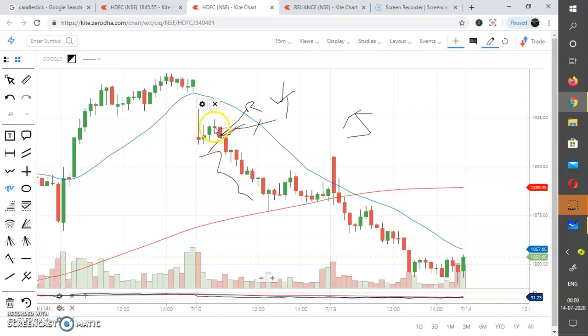Suppose this is a red candle only. So this is the opening and this is the closing. Here you can see it's a very small range, so you can say the price is not likely to move upward or downward. Here you can see the line in the upward direction. This means a weak move in the upward direction. Same here, it shows a weak movement in the upward direction, and the price has gone down a little bit.